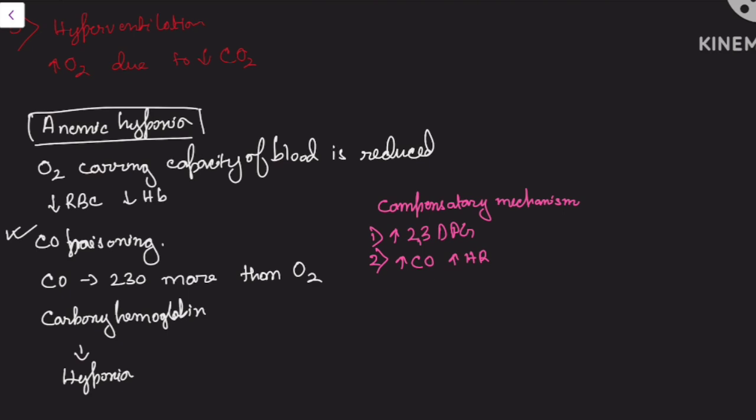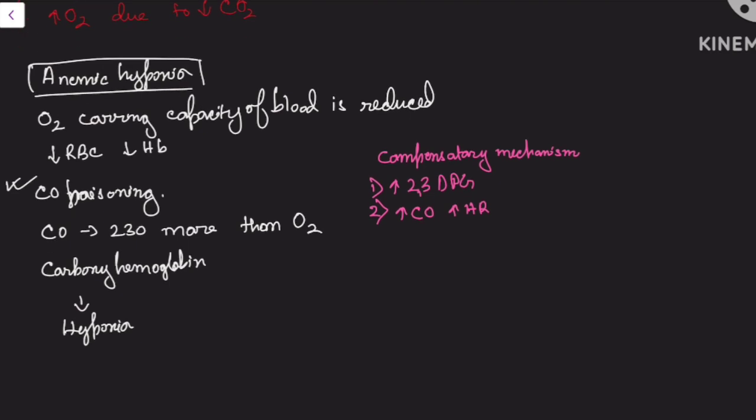The main thing is that by increasing the cardiac output, we have to circulate the reduced amount of hemoglobin that is available for binding with oxygen. We have to cycle the blood faster. Here the circulation time will be reduced so that the hemoglobin available for binding with oxygen can be increased. So the objective is to recirculate the quantitatively reduced hemoglobin again and again, more frequently, so that more transport of O2 can occur to the tissues.